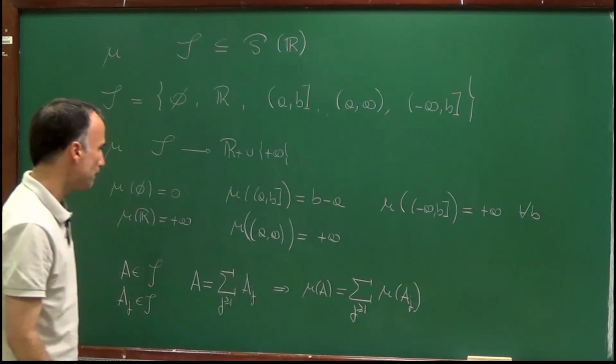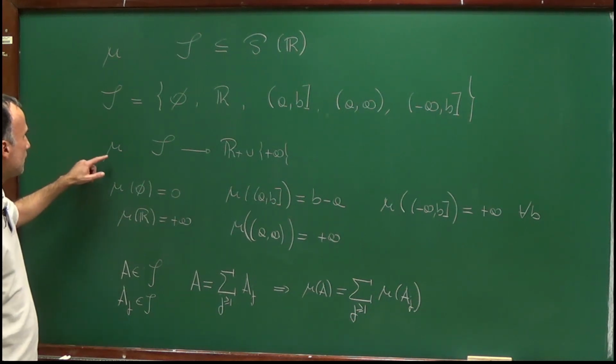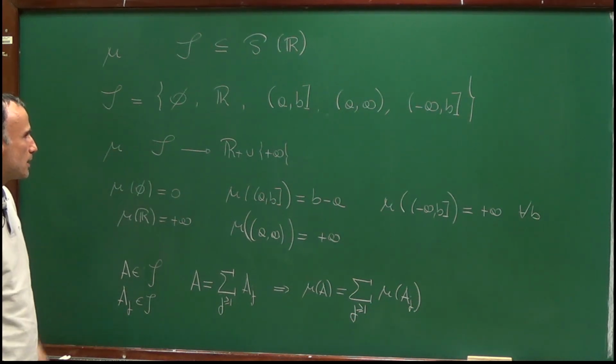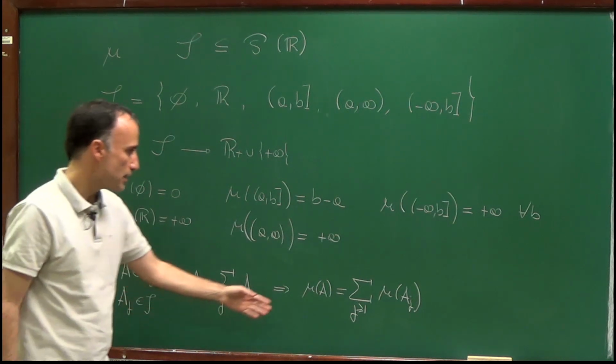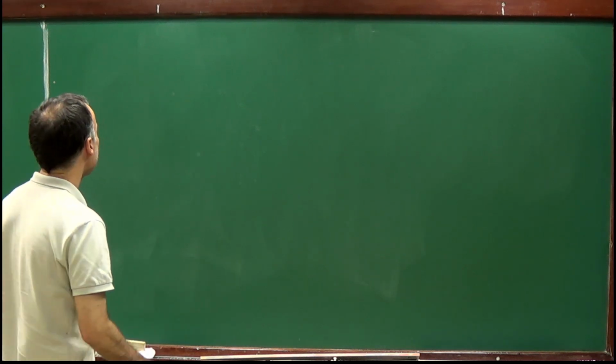So this is the goal of this lecture, to show that this function mu defined in this semi-algebra S is sigma additive.